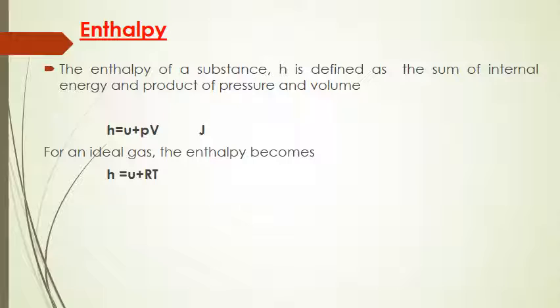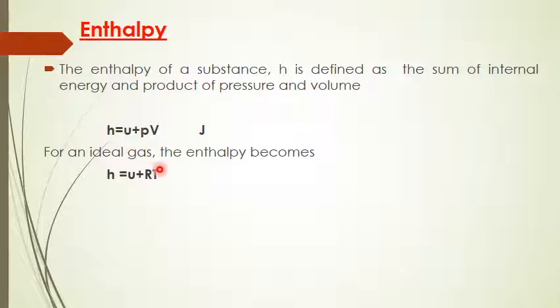Enthalpy of a given system can be defined as follows: the enthalpy of a substance, H, is defined as the sum of internal energy and the product of pressure and volume. I repeat, the enthalpy of a substance H is defined as the sum of internal energy U and the product of pressure and volume of a given system.